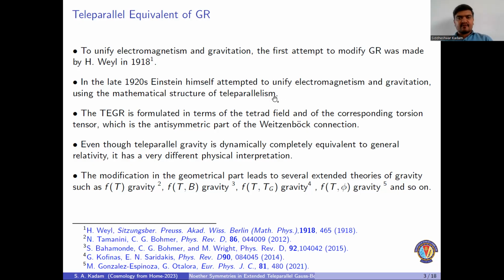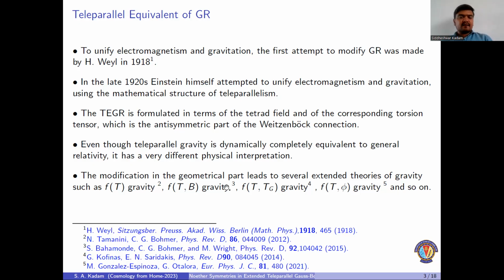Since the field equations of teleparallel gravity are similar to the field equations of GR, we call teleparallel gravity the teleparallel equivalent of general relativity, that means TEGR. Although both gravities have the same field equations, there is a difference in interpretation. In GR, we have the Ricci scalar R to represent the gravitational interaction, while in TEGR, we have the torsion scalar T. In GR, we have the Levi-Civita connection in the background, while in TEGR, we have the Weitzenböck connection as a background connection.